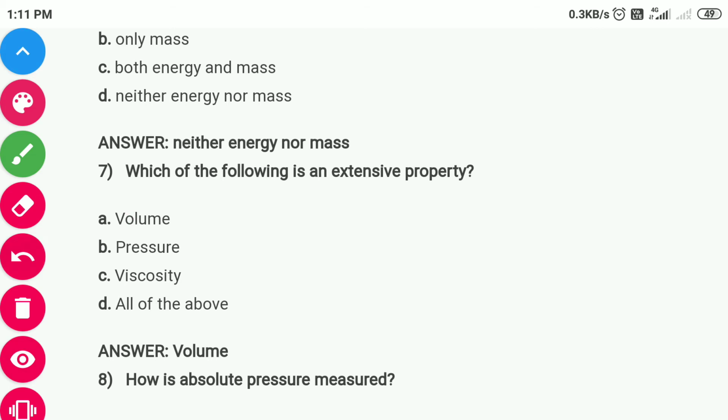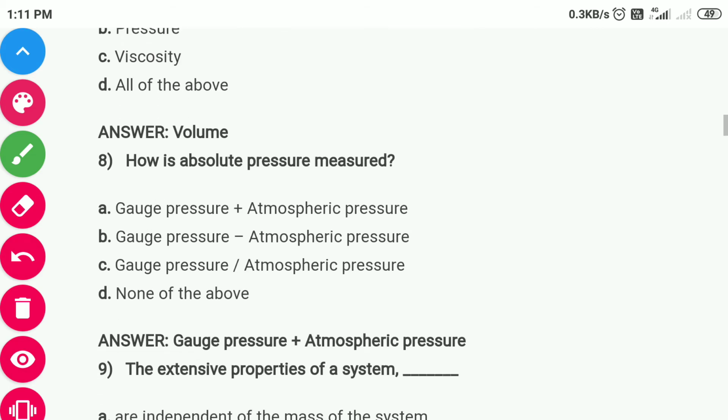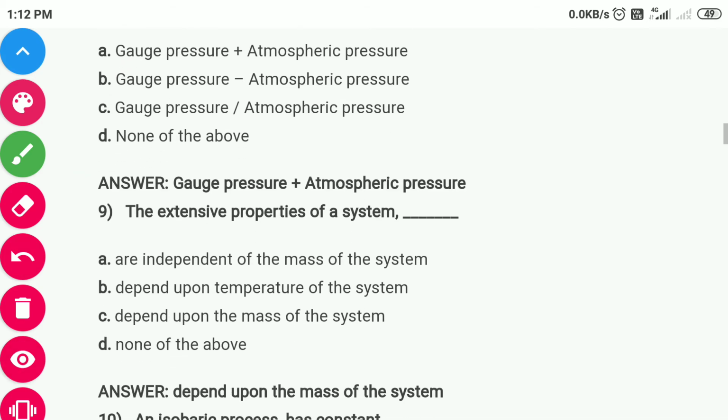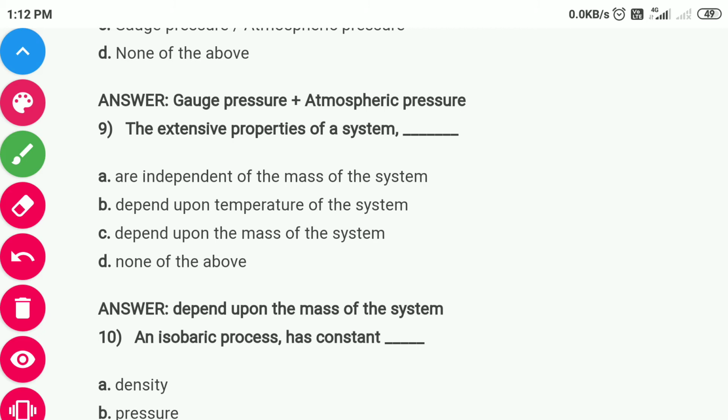Next question is question number 8. How is absolute pressure measured? So absolute pressure is gauge pressure plus atmospheric pressure. Option number A is correct. Next question is question number 9. The extensive properties of a system are dependent upon the mass of the system. Option number C is correct.